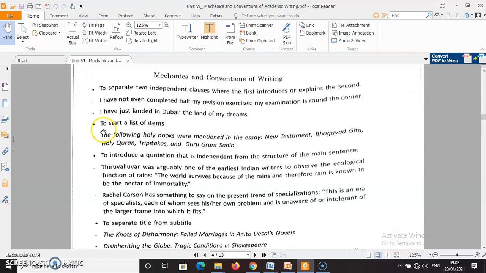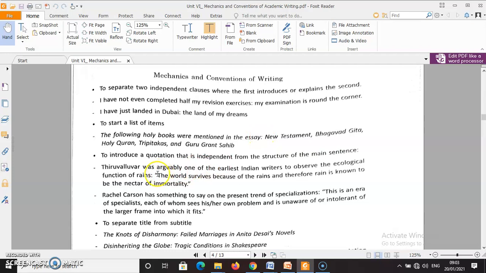The second usage is to start a list of items, the following, or to state a list of items. For example: the following holy books were mentioned in the essay: New Testament, Bhagavad Gita, Holy Quran, Tripitakas, and Guru Granth Sahib. Almost all the religious texts are mentioned here. So here, just before starting the text, they gave a colon.